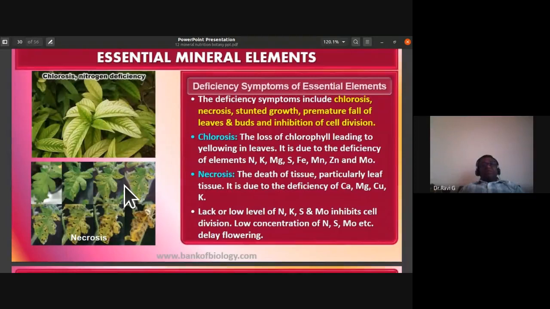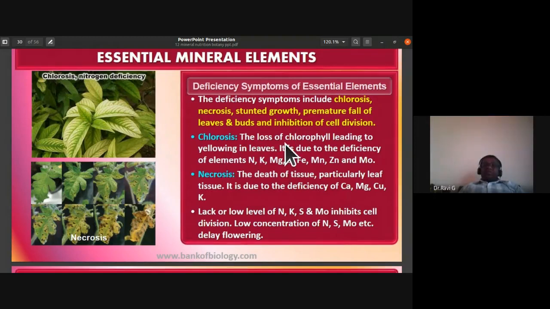What are the deficiency symptoms that we can notice? Deficiency symptoms of essential elements are chlorosis, necrosis, stunted growth, premature fall of flowers, leaves, and buds, and prevention of cell division. Chlorosis is the degradation of chlorophyll, necrosis is the death of tissues, water soaked dead tissues, stunted growth, premature fall of leaves and buds, and there is also inhibition of cell division. That is also one of the deficiency symptoms of essential elements.